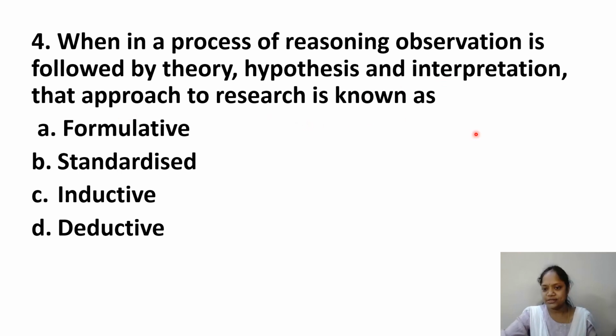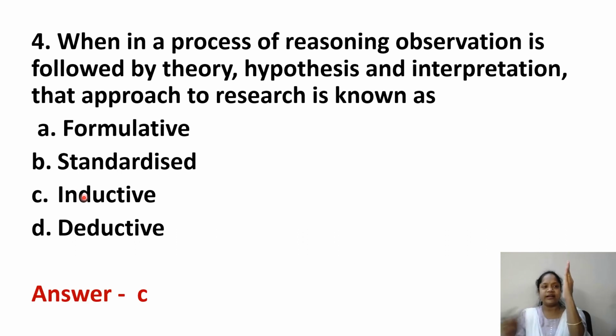Next, when in a process of reasoning observation is followed by theory, hypothesis and interpretation, that approach to research is known as... we have two kinds of reasoning, important: inductive reasoning and deductive reasoning. Some books have given abductive reasoning also, but these two are very important. See here where it starts. When in a process of reasoning, observation is followed by theory, hypothesis and interpretation. Some specific theory is there, and from there we have started. So it's specific to general. This is inductive.